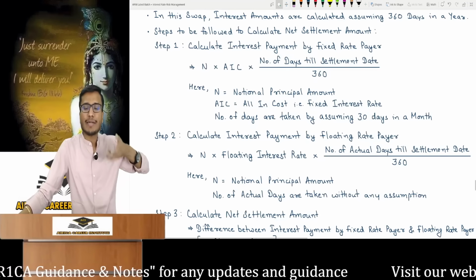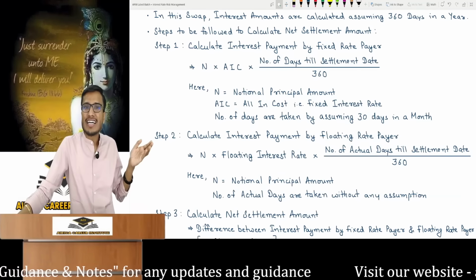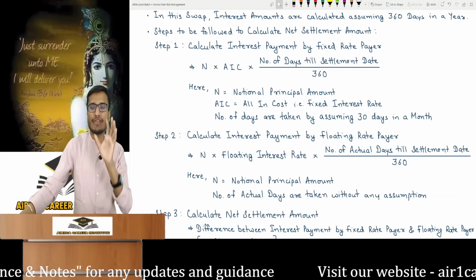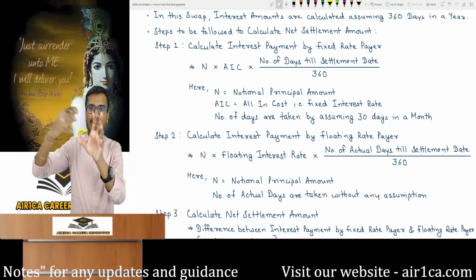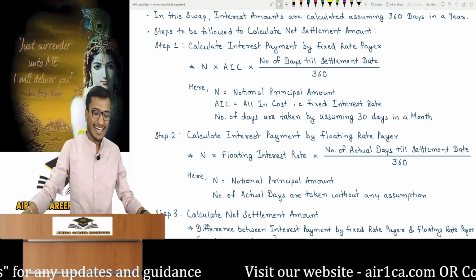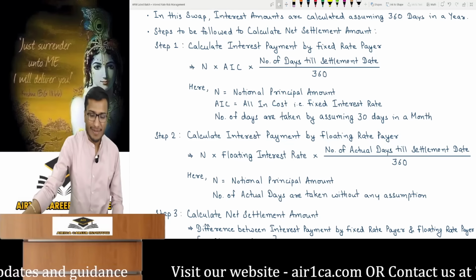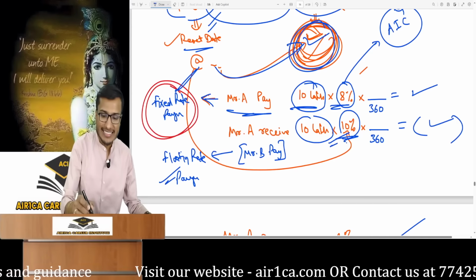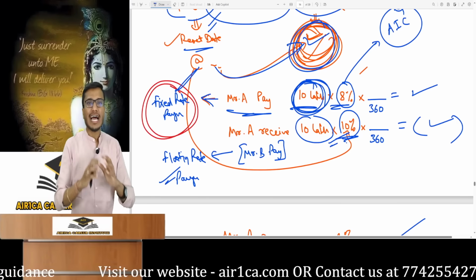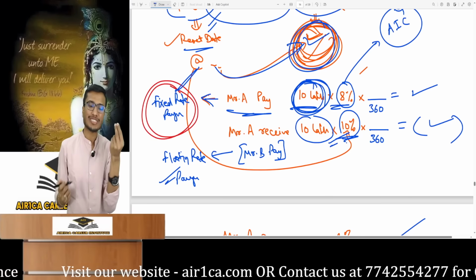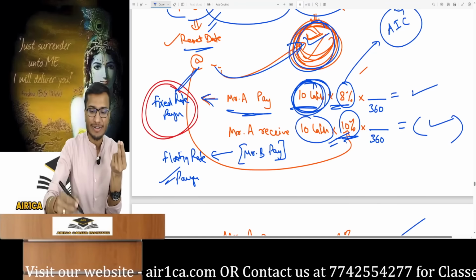First of all, see how much the fixed rate payer will pay. Second, the interest payment by the floating rate payer. Both the fixed rate and floating rate payers will pay, and we just have to net these two. The net settlement is step 3. How much will fixed rate payer pay? It's very simple. We took the loan amount. We call this the notional principal amount. The contract can be any amount, right? Notional principal is multiplied by the fixed interest rate.